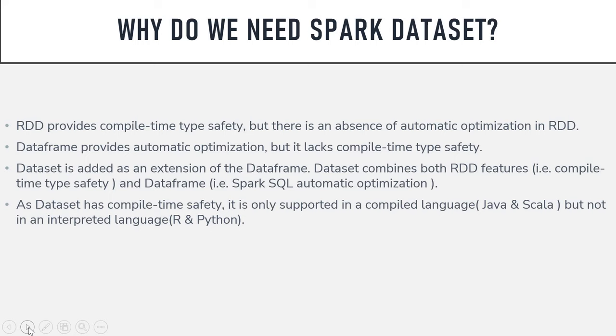Dataset is an extension of DataFrame. It combines both RDD's compile time safety and DataFrame's Spark SQL automatic optimization. That's why data processing in Spark dataset is much more feasible compared to DataFrame and RDD.